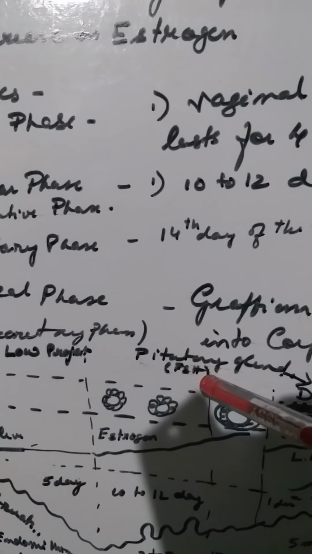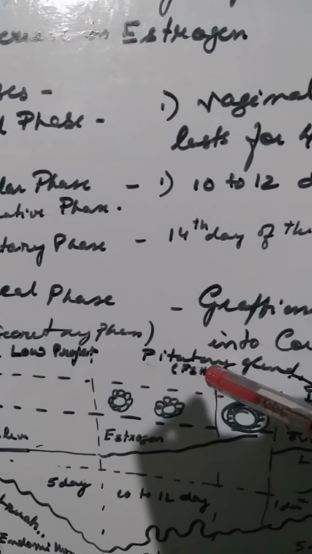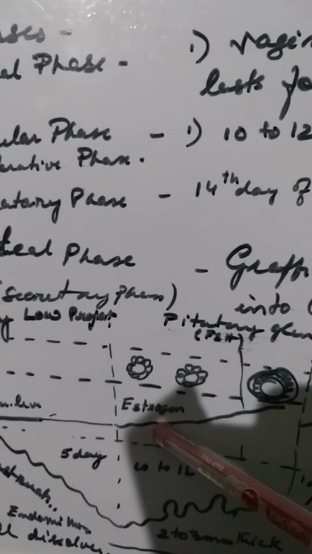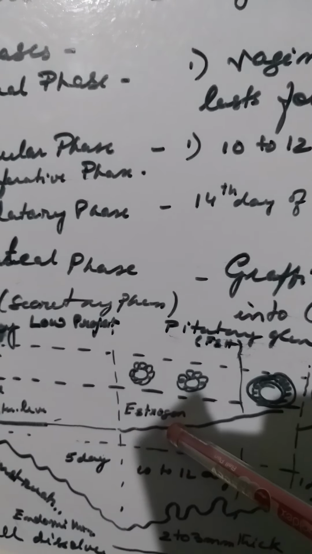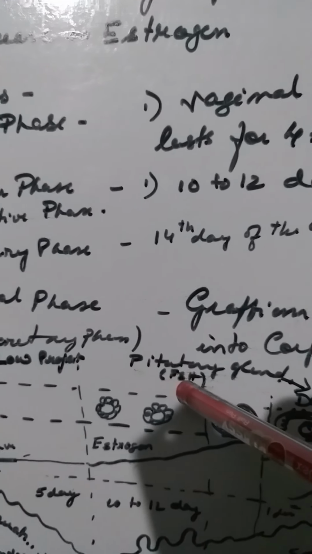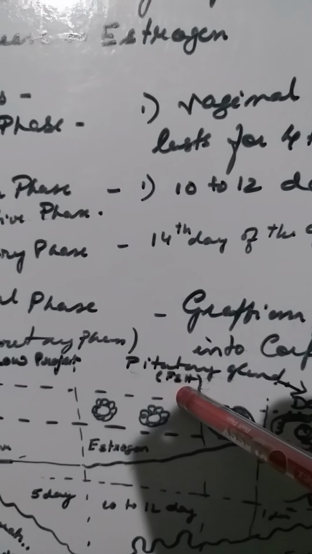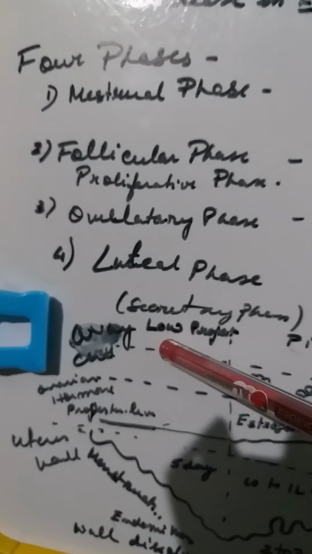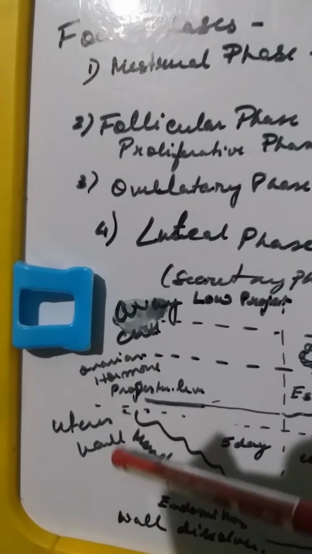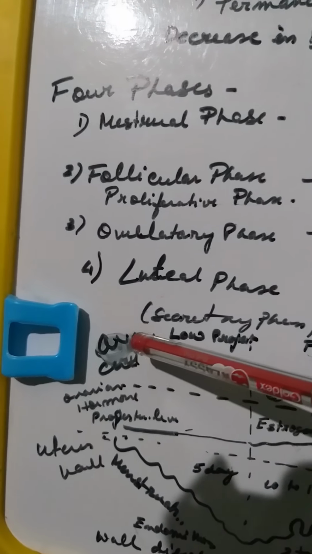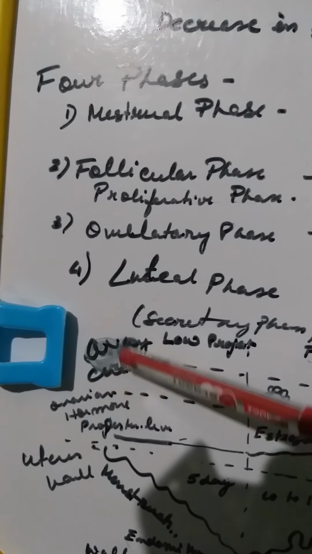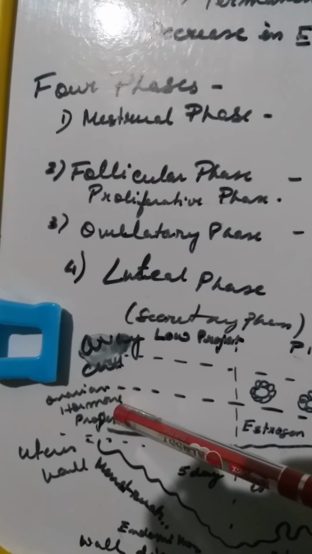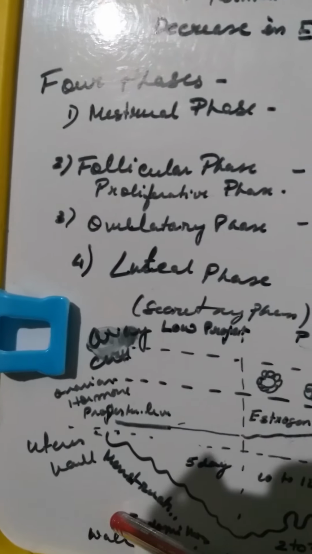So when we are dealing with it, we have got 3 hormones. The first hormone is estrogen. The second one is progesterone, and the third one is follicle stimulating hormone, that is known as luteinizing hormone also. Now here you see, I have made categories. First is the ovarian changes, second column is the hormonal changes, and the third one is the uterine wall.